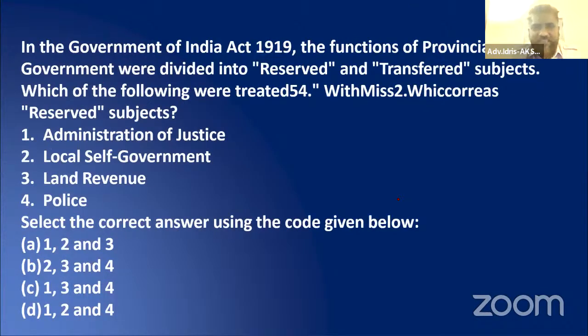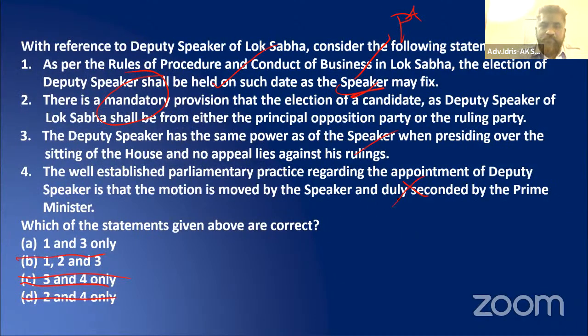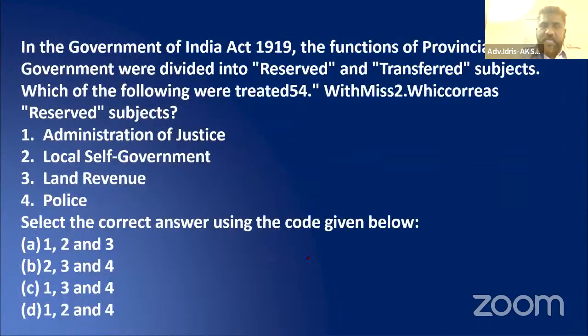Now let us see the next one. In the Government of India Act 1919, the functions of the provincial government were divided into reserved and transferred, which was diarchy in provinces. Which of the following is treated as reserved subjects?